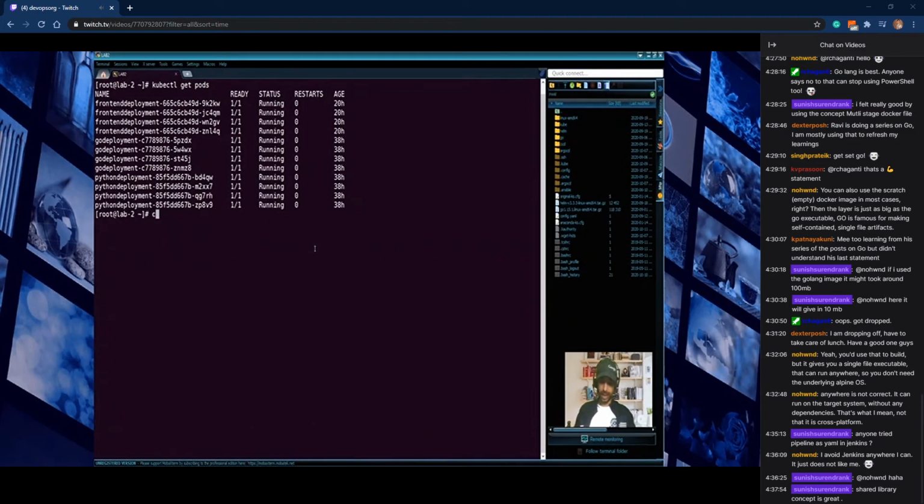So this is my Kubernetes cluster. You can see that the pods are running. Let's see the version used. kubectl edit pod. Okay, just get pods.